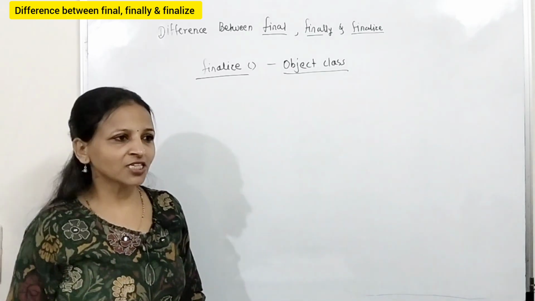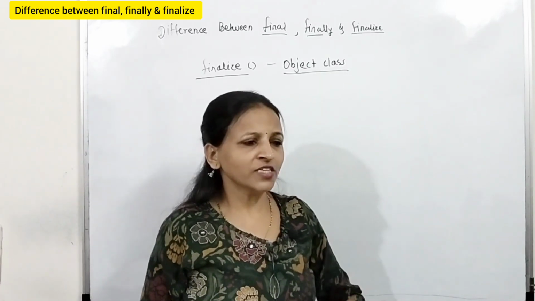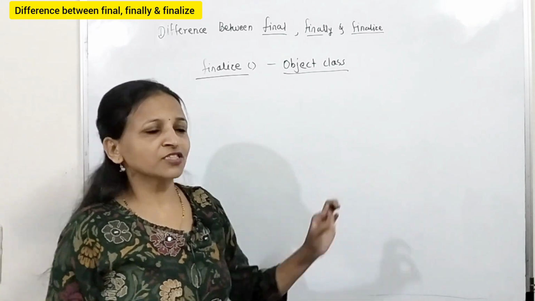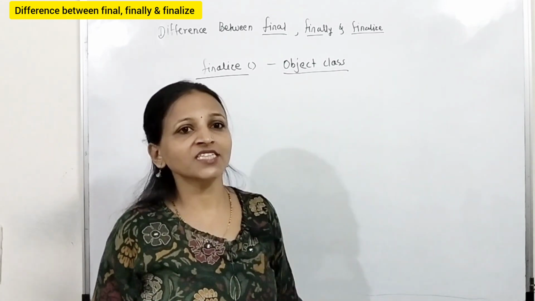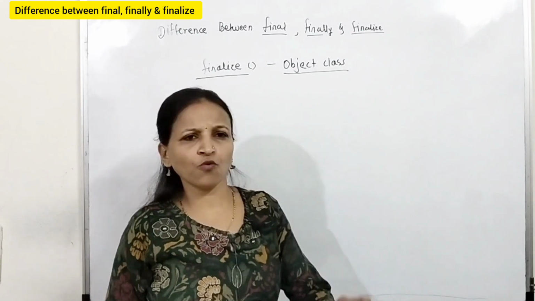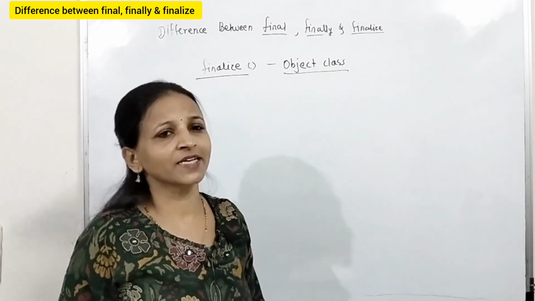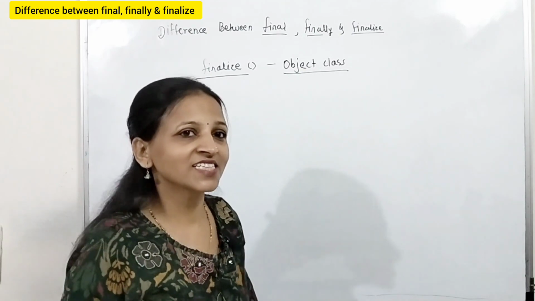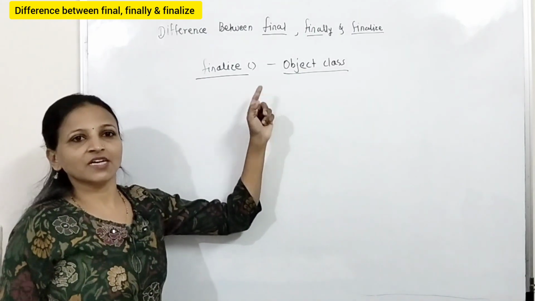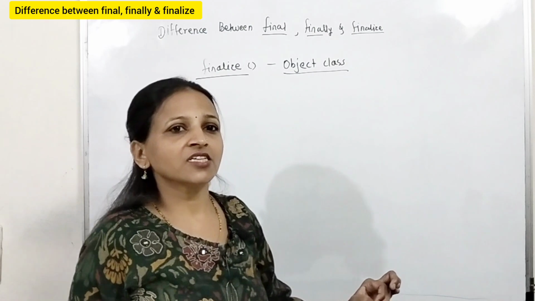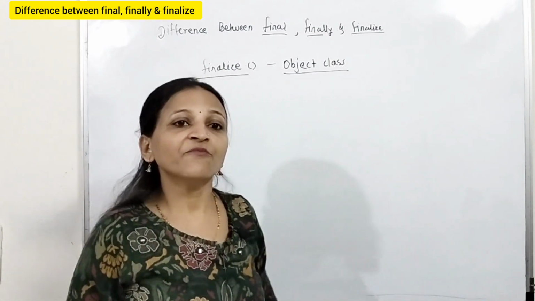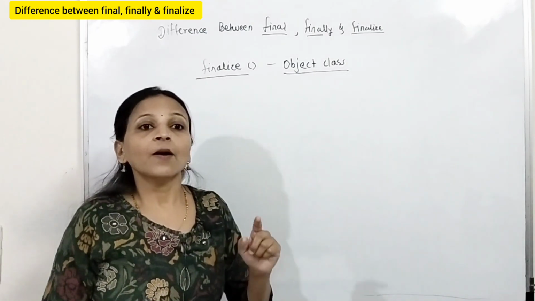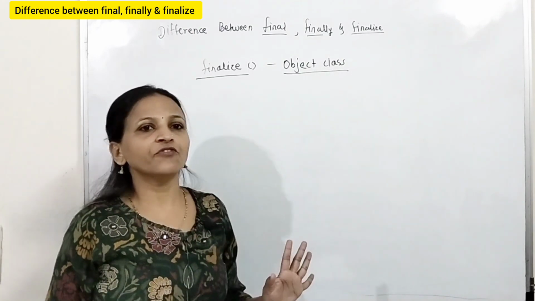But before destruction of any object, suppose you want something to be executed, then you can write that task inside a finalize method, because the garbage collector always calls the finalize method before destruction of every object.